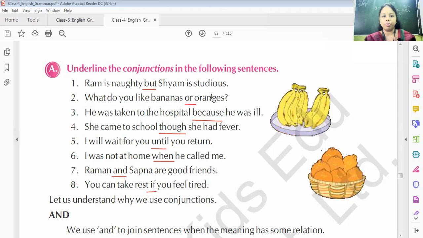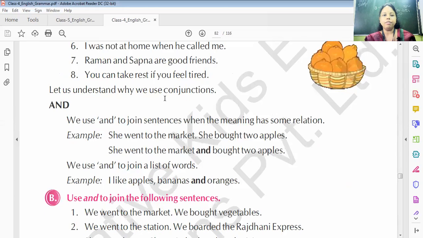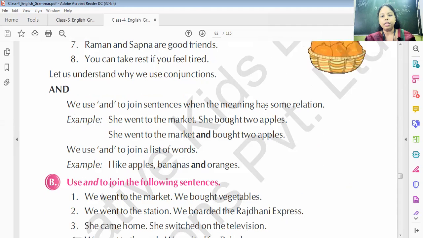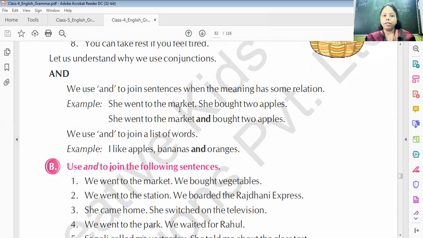Move to the next topic. Let us understand why we use the conjunction and. We use and to join sentences when the meaning has the same relation. As you can see here, when the meaning has the same relation, then we have to use and. She went to market, she bought 2 apples. She went to market and bought 2 apples. We use and to join a list of words. I like apples, bananas, and oranges.